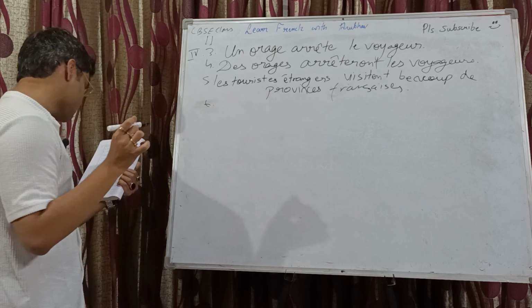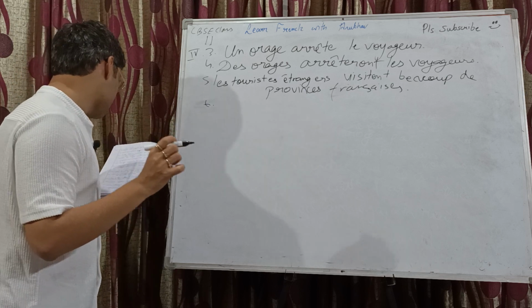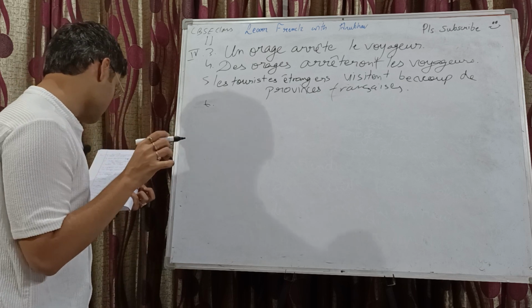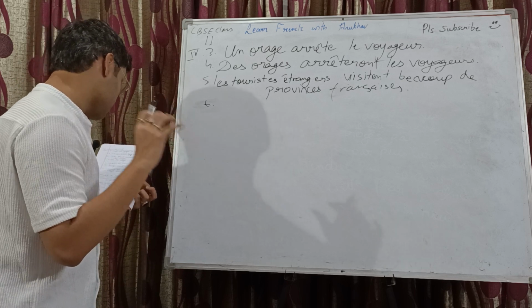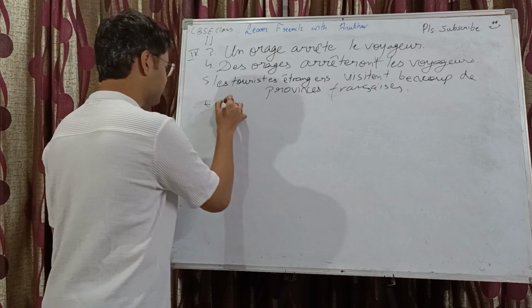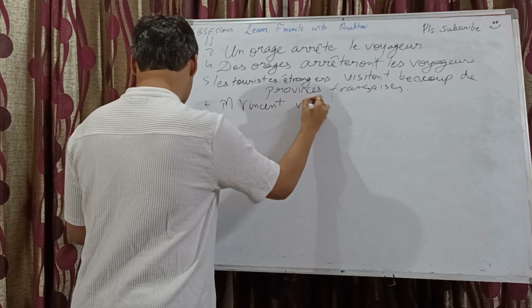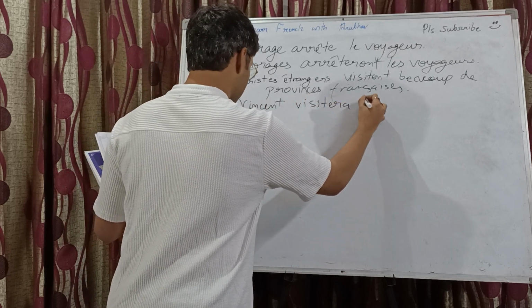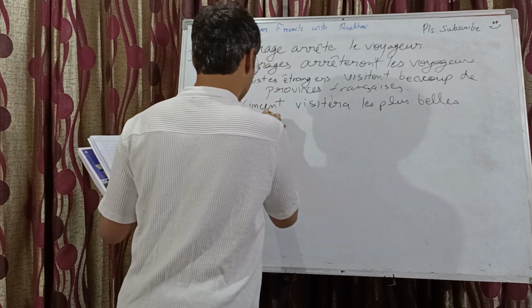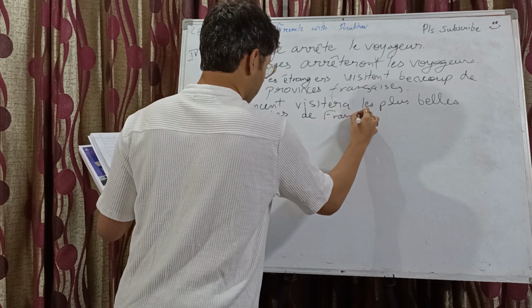Number 6, we have, okay, this is done. Les plus belles villes de France seront visitées par Monsieur Vincent. Seront visitées, it's futur passive, so futur simple. Okay, so Monsieur Vincent visitera les plus belles villes de France.